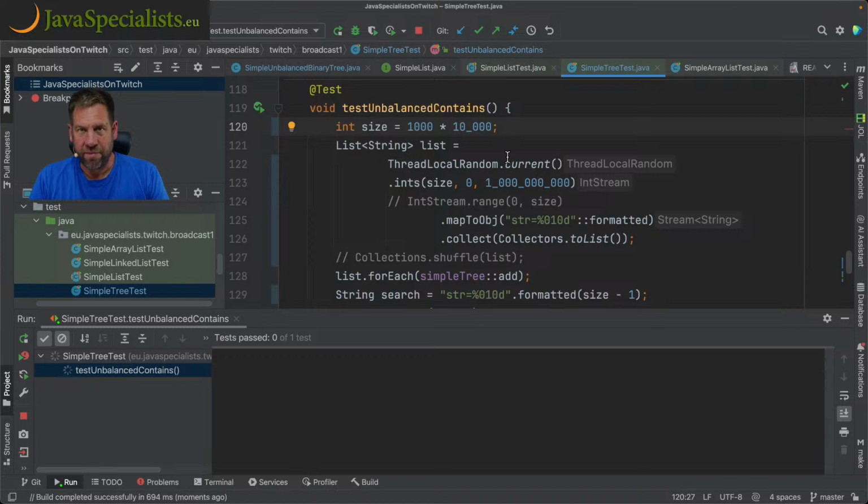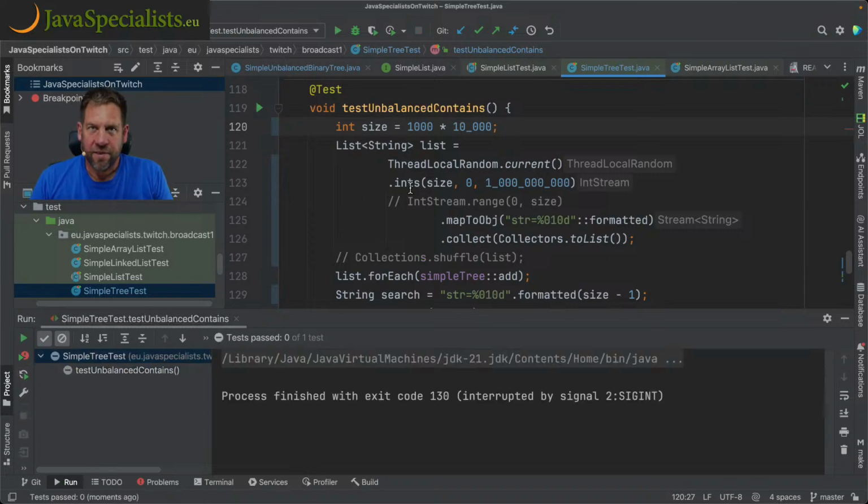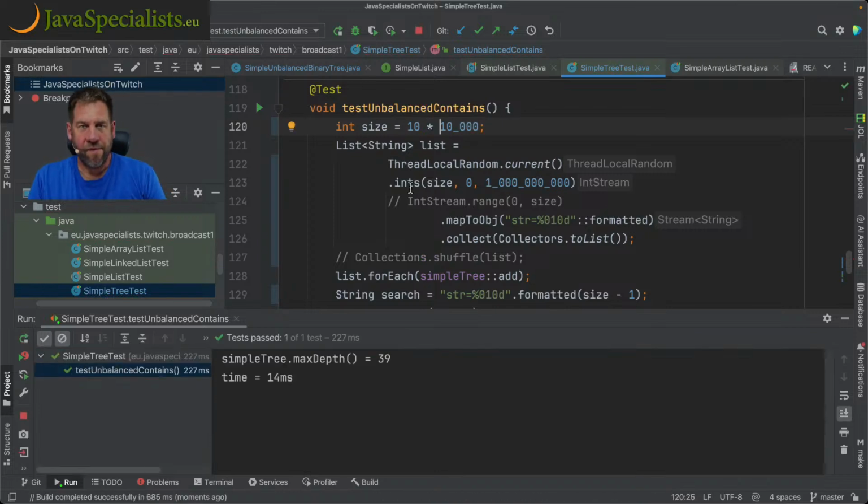I mean, it's 10 million random numbers now. I'm not sure if that was the best test to do. But if the values really are, so I think that was not the best example. So let's make it less. Let's make it 10 times. See how that goes.